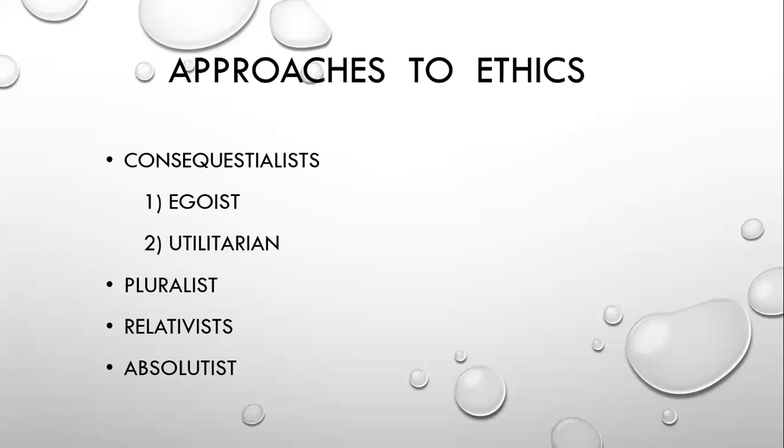The next one is pluralist. A pluralist looks at the requirements of stakeholders when taking a decision. First of all, you should know what a stakeholder is. A stakeholder is a group or person who has an interest in the organization. You will learn more in other videos. Simply, those who have an interest in that organization, we are going to call them stakeholders of